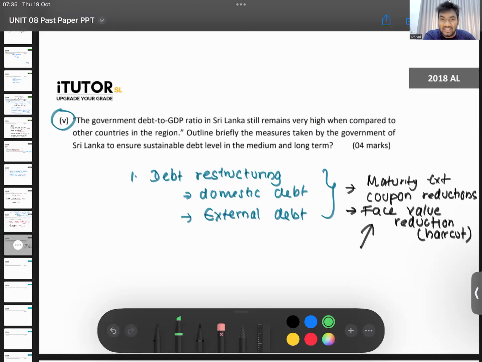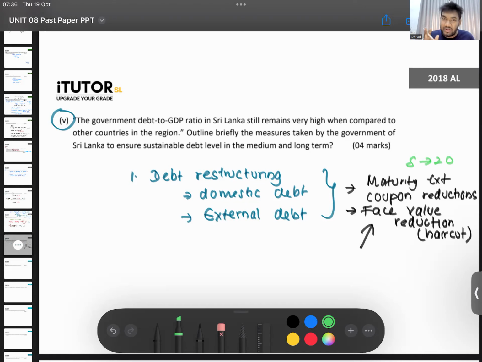Restructuring this and all is not easy, guys, because currently, why is it being delayed? It's delayed because now China is looking at what India is going to do. China is worried now. For example, let's say we get a maturity extension for the Chinese loan. We got the 5-year loan. Let's say we extended it to 20 years. Then let's say China gave us this, but India said no, 5-year loan maximum we will extend to 10 years. Then China will be like, look here, India is saying 10 years. Why are you asking 20 years from me? Those kinds of things come.